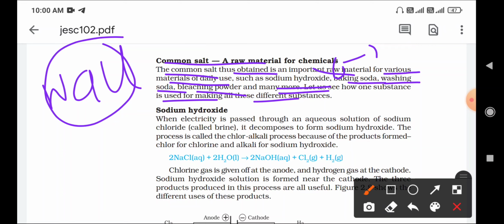Next, one by one you have to study how sodium chloride forms sodium hydroxide. After that you have to study baking soda, then washing soda and bleaching powder. For exam purposes, these four are very important: sodium hydroxide, baking soda, washing soda, and bleaching powder. Out of these four, definitely one or two questions come in your exam. So listen carefully and practice well at home.